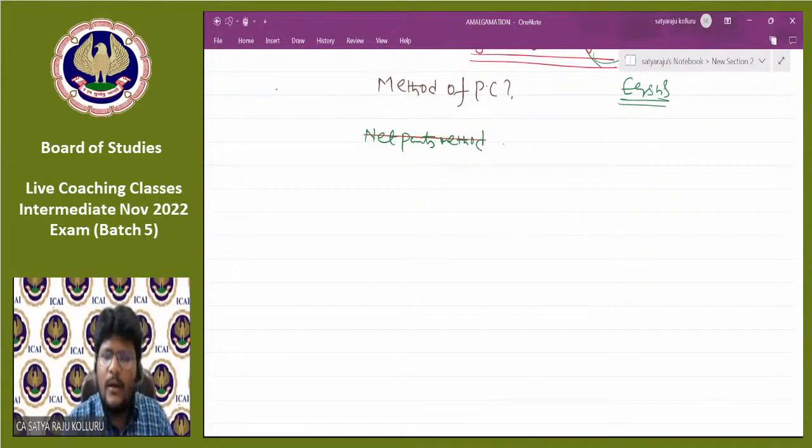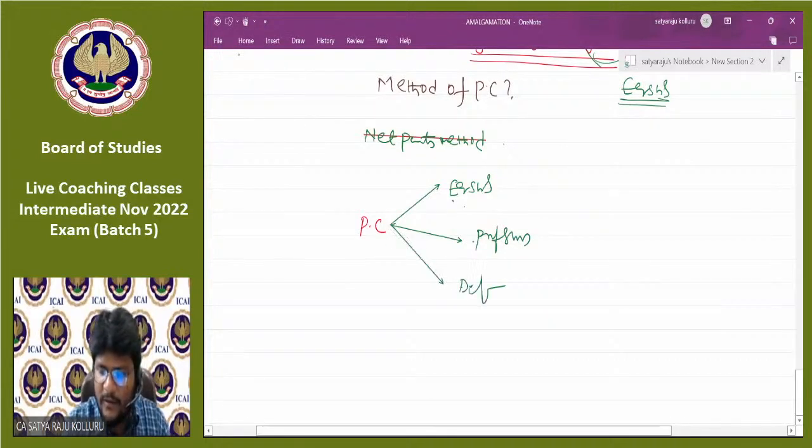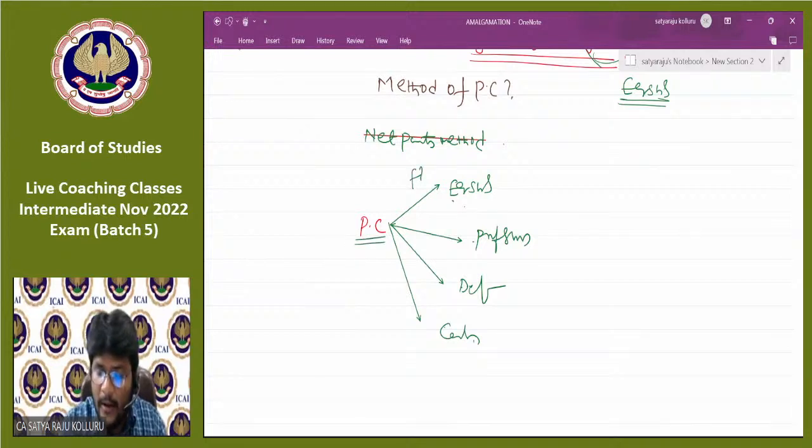Sir, in most of the times, we've seen the purchase consideration we are going to pay either in the form of equity shares or in the form of preference shares or in the form of debentures or in the form of cash. Am I right? PC is nothing but form. In the form of equity, preference, debentures, or cash.